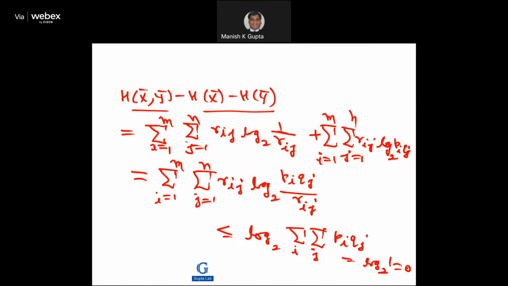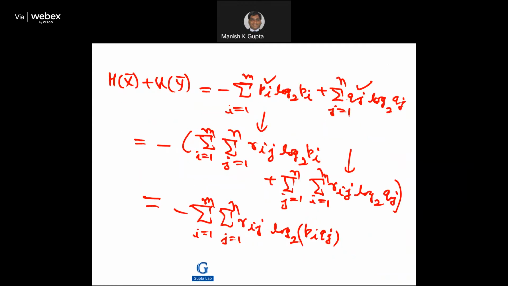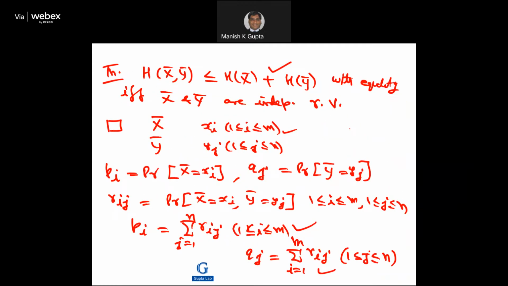This turns out to be less than or equal to this quantity. This sum will be 1 because it is the sum of all probabilities. This is log base 2 of 1, which is 0. So this whole quantity is less than or equal to 0. We got the inequality. So essentially, we get this inequality.